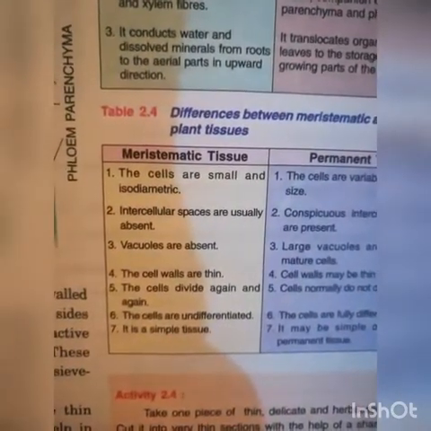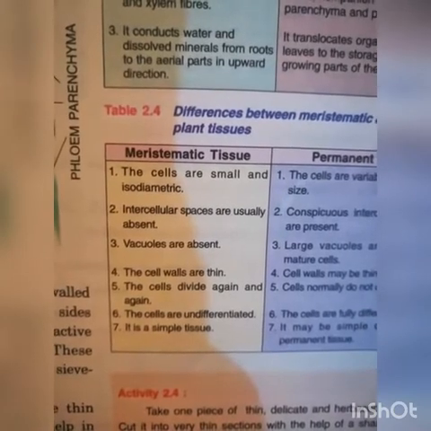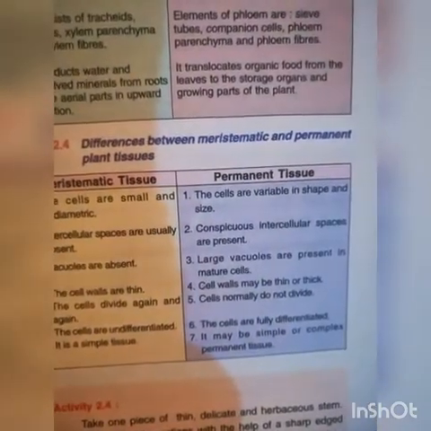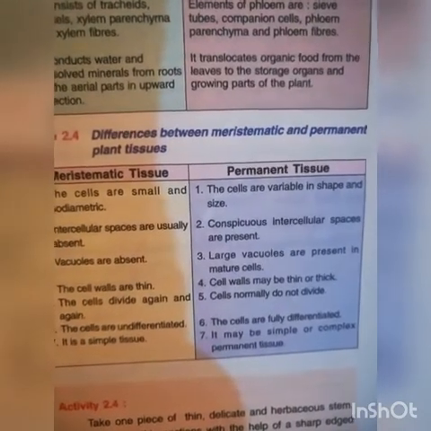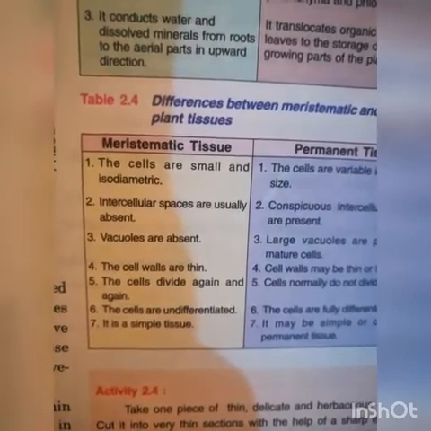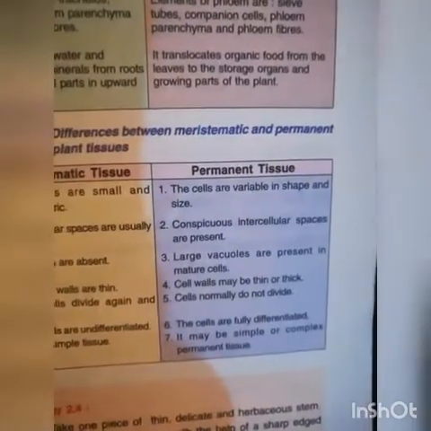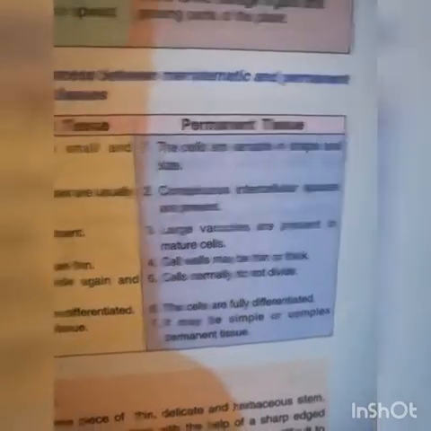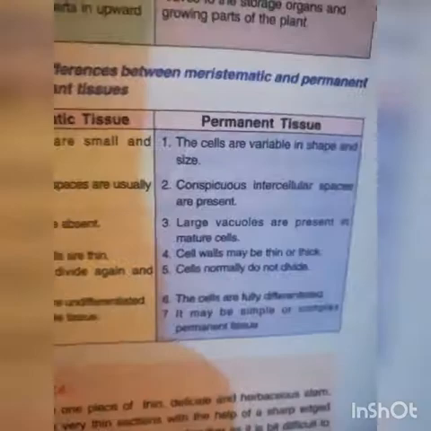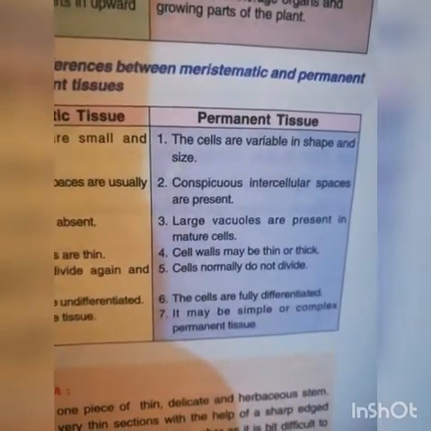In meristematic tissue the cells divide again and again. Cells normally do not divide in case of permanent tissue. The cells are undifferentiated in meristematic tissue, and fully differentiated in permanent tissue. Meristematic tissue is simple tissue, while permanent tissue may be simple or complex.